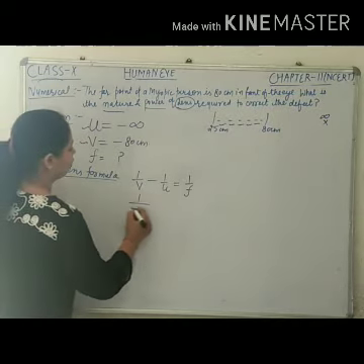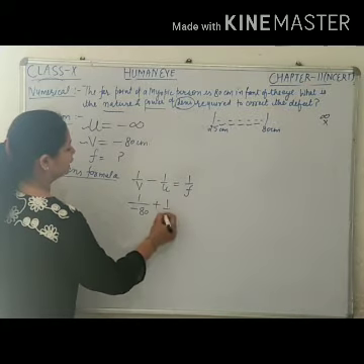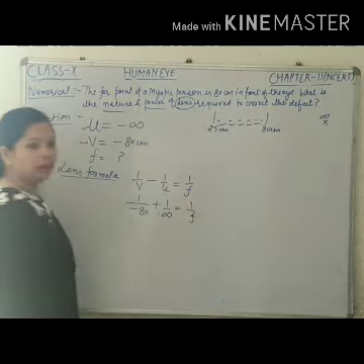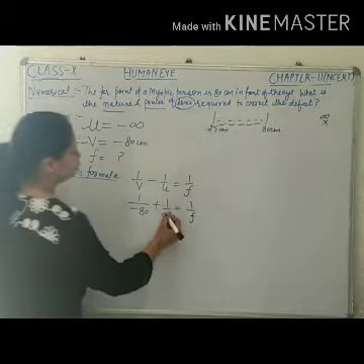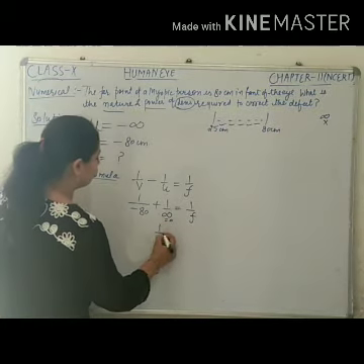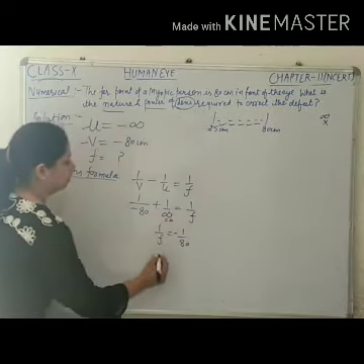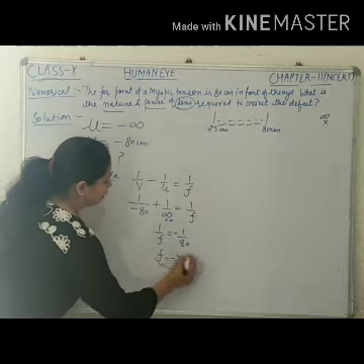What is V? That is minus 80 centimeter. What is U? Minus infinity. So 1 upon minus 80 minus 1 upon minus infinity is equal to 1 upon F. As you know, something upon infinity is 0. So this is 0. So 1 upon F is equal to 1 upon minus 80. So focal length is equal to minus 80 centimeter.